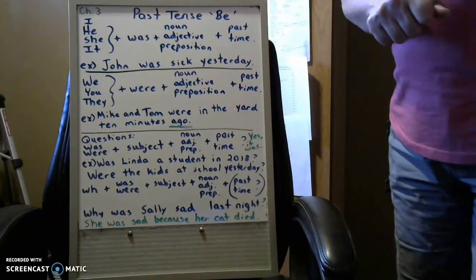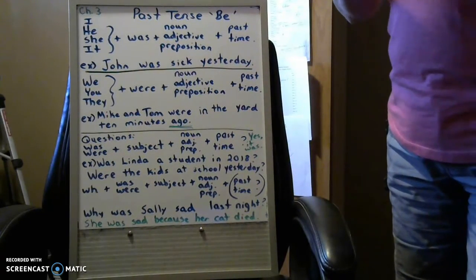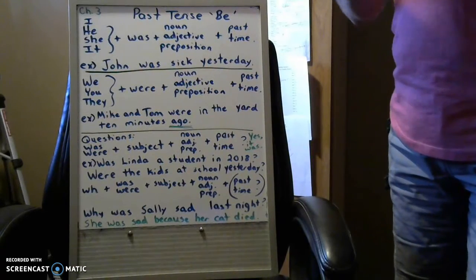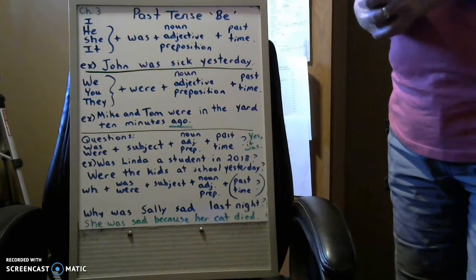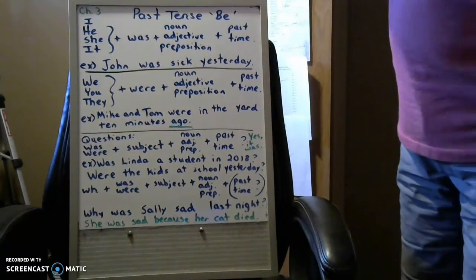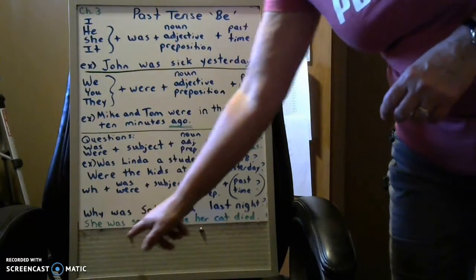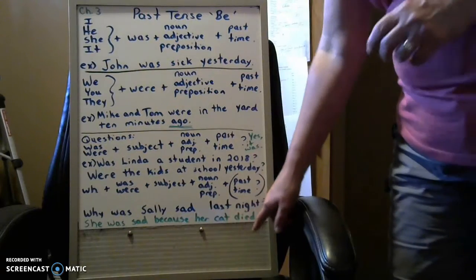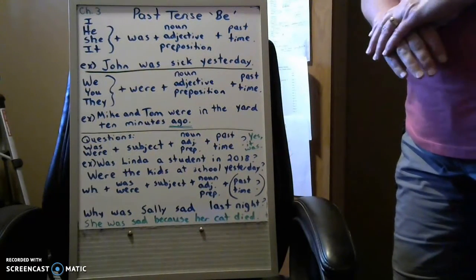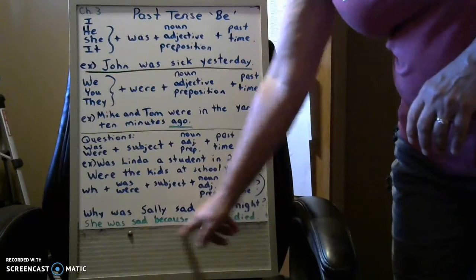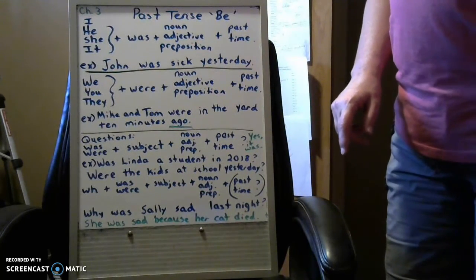Now, if the question starts with a WH word, who, what, where, why, how, or when, you can't just say yes or no. That doesn't make sense. So we have to answer like this. She was sad because her cat died. Now, in speaking, we wouldn't say that. We would just say, because her cat died. However, that is not a complete sentence.